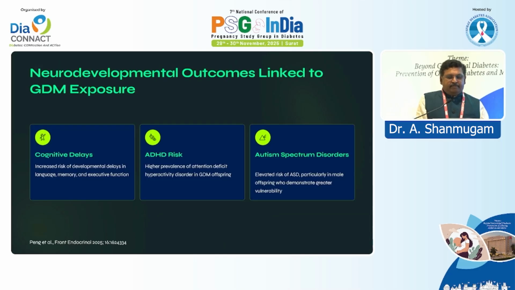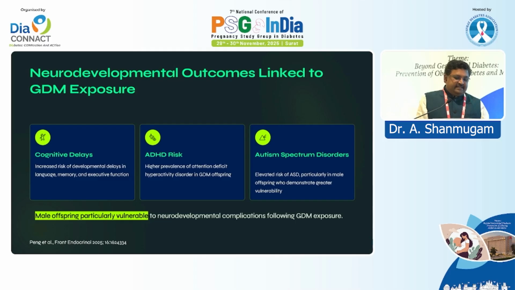So the neurodevelopmental outcomes linked to GDM exposure will obviously alter neural brain development, and it will have an impact on the cognitive pathways, and the ADHD risk is quite high. The autism spectrum disorder risk is also quite high with these babies. But I don't know the reason behind this. Male offspring are particularly vulnerable to neurodevelopmental complications following GDM exposure.